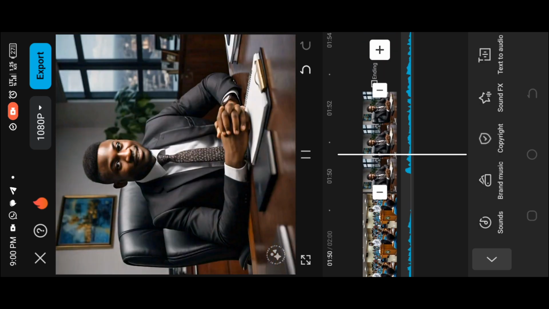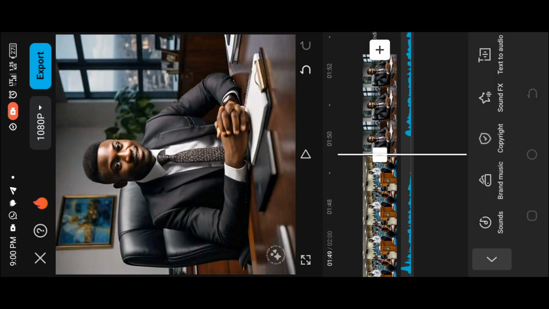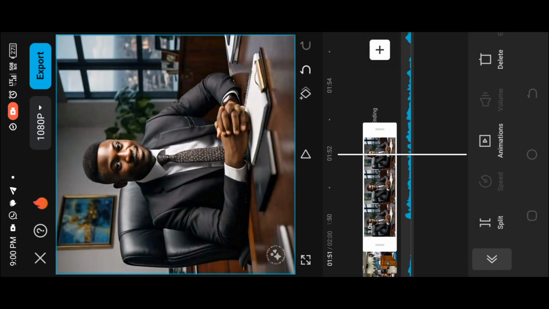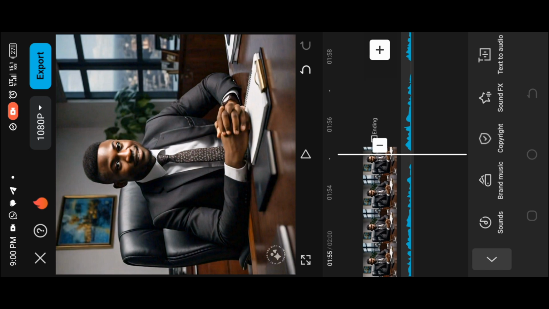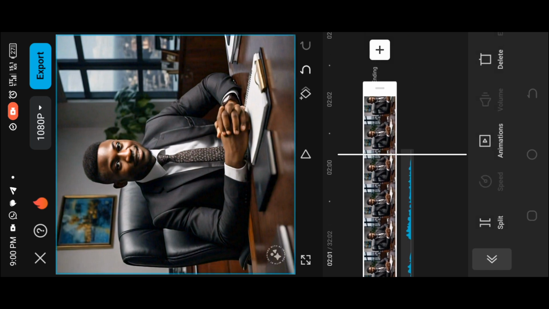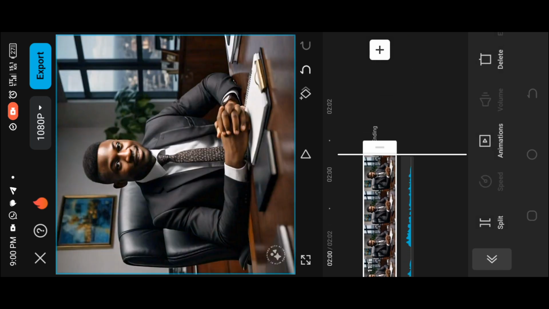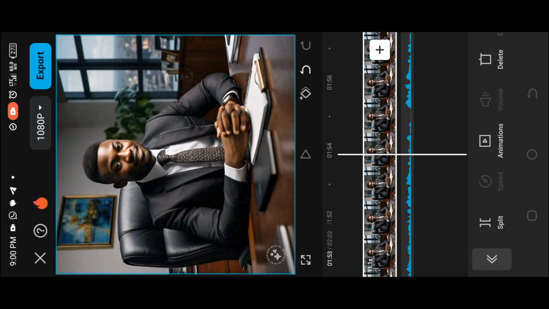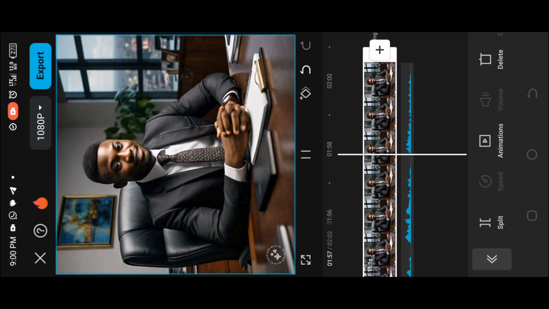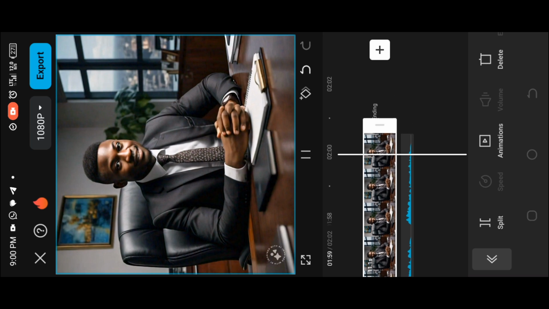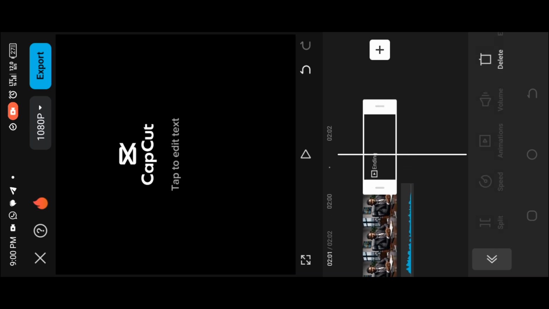So this is the last one. You are going to drag it to the end of your voiceover. Can you see it? You drag it to the end of your voiceover. So you have this ending part which is showing CapCut. Make sure you click on it to delete it. I'm going to show you. You're going to see it go away. This end part, click on it to delete it.